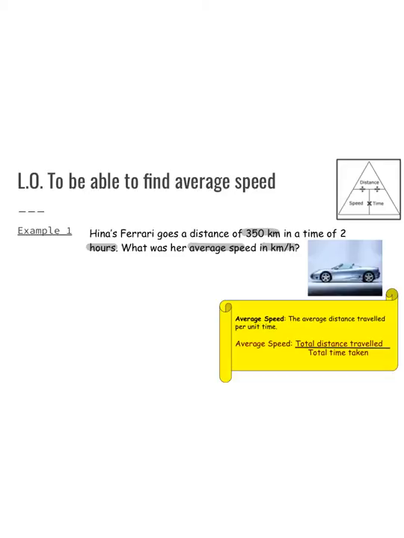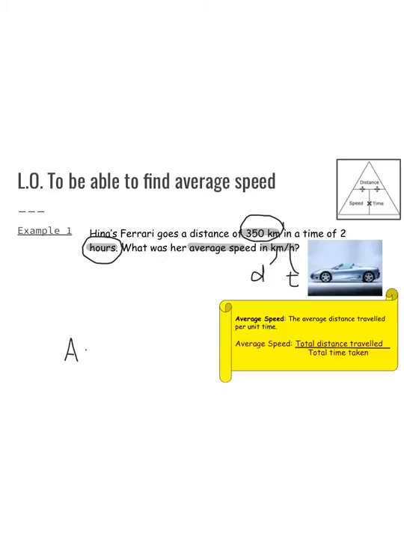Now, the question requires us to find average speed in km per hour. And the units that they have used here for distance is kilometer and for time as hour. And what is given to us is also in kilometer and hour. This shows that the units being used here are the same. Therefore, we can easily solve this problem.